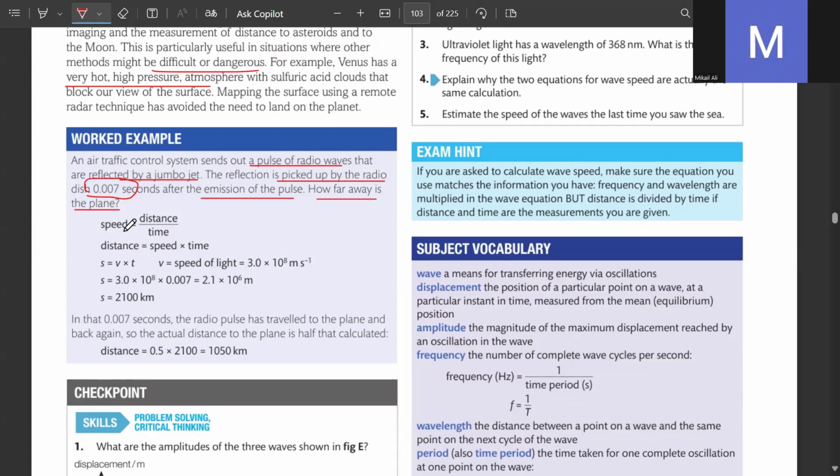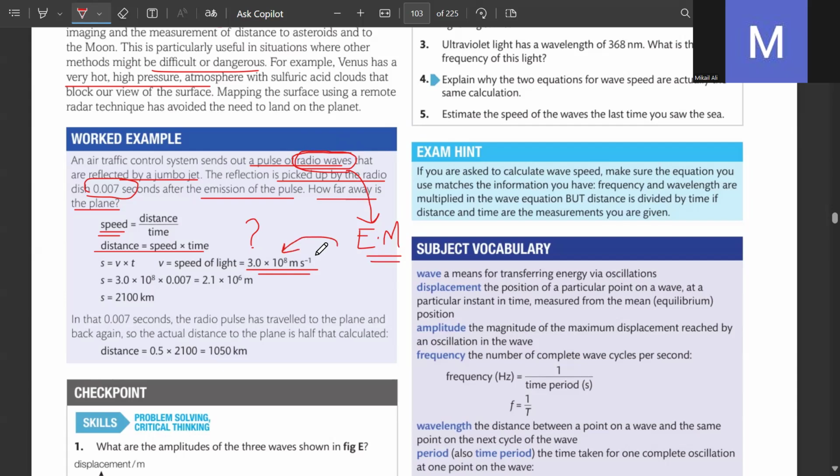So पहले आप निकाल लो, we have to calculate distance. How far? Distance is equal to speed into time. Now the speed, अब उन्होंने यहाँ पे how do you know what's the speed? Radio waves. Radio waves is an electromagnetic wave, remember? And all electromagnetic waves have the speed of light.